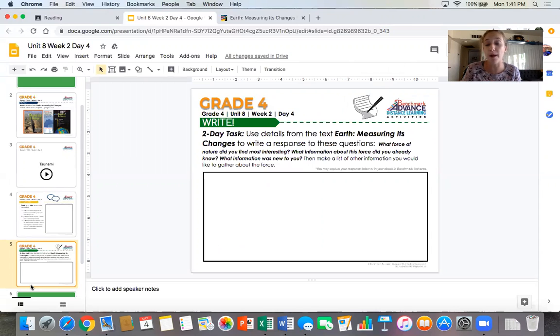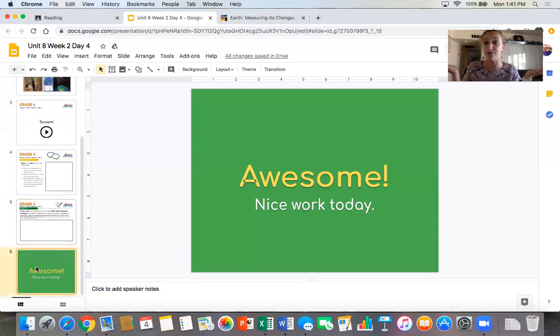And what information about this force did you already know? What information was new to you? So you're going to have to think about what did you read that you didn't know already, and what kinds of things have we covered? We talked a little bit last week about earthquakes. You've read a little bit about earthquakes already, so some information's new, some information's old. Write about all of those things in this text box down here, and then that's the rest of your lesson for the day, and you're good to go.